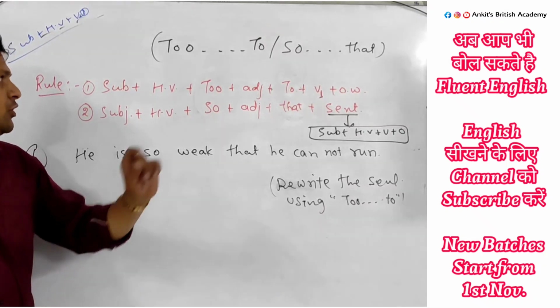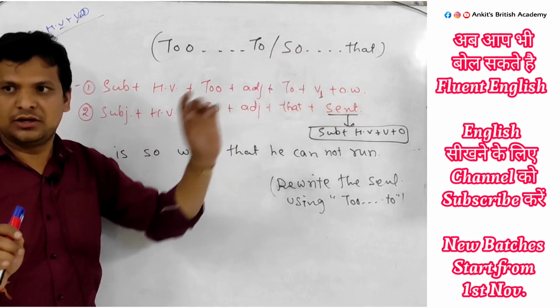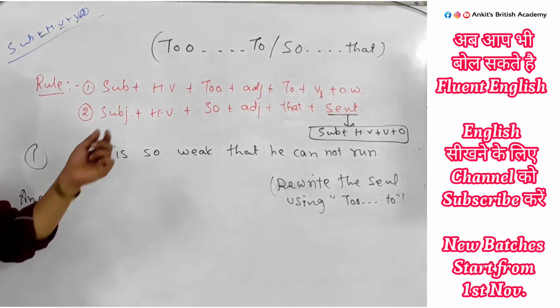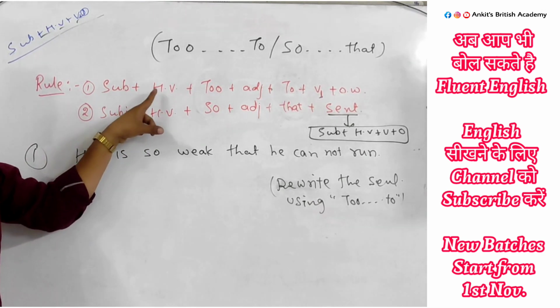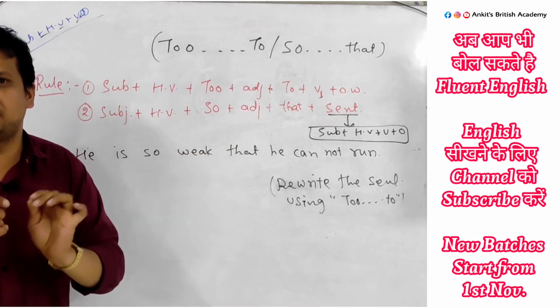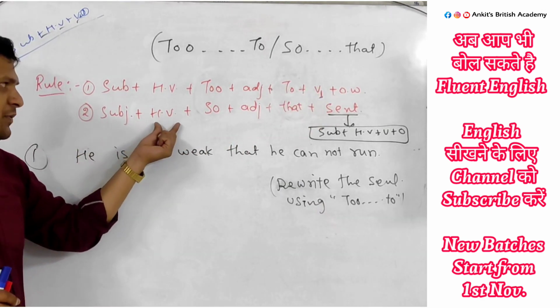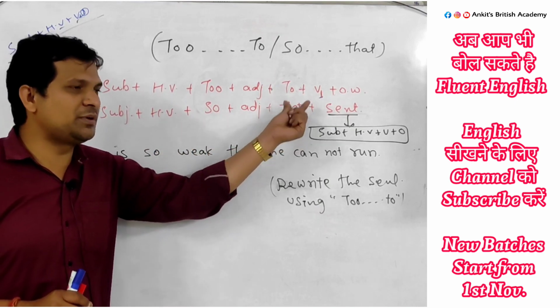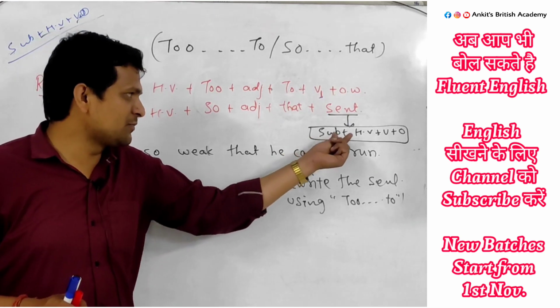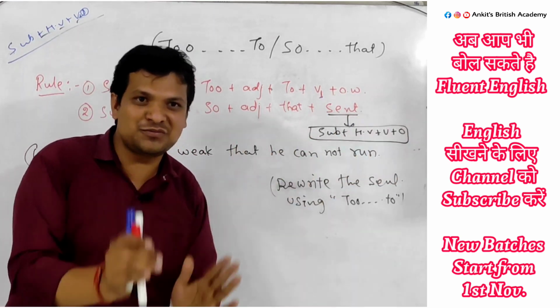We are learning about "to" and "so that". There are two different rules for "to" and "so that". The first one is subject plus helping verb plus to plus adjective plus to plus v1 plus other word. The second one is subject plus helping verb plus so plus adjective plus that plus sentence. Sentence means what? Subject plus helping verb plus object.